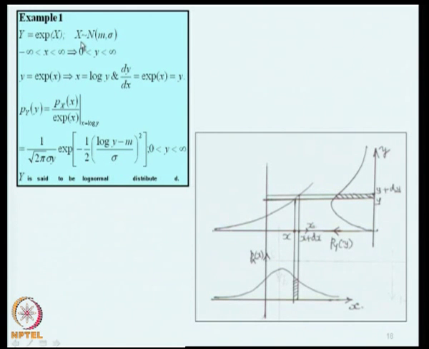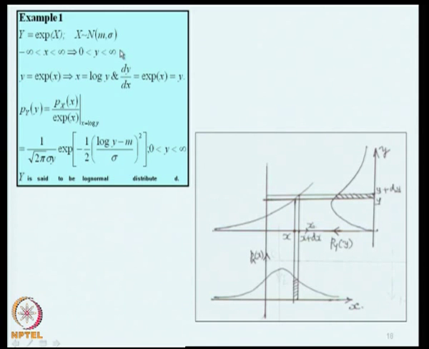Now, x is normal, therefore, the state variable here takes values from minus infinity to plus infinity. Since x lies between minus infinity and plus infinity, based on this rule we can ascertain that y lies between 0 and infinity. So, y is non-negative.